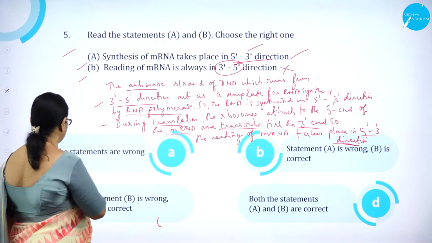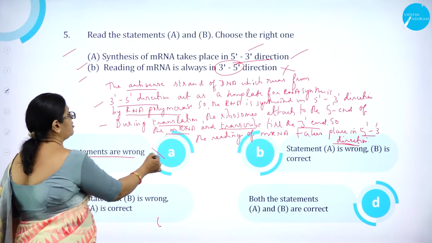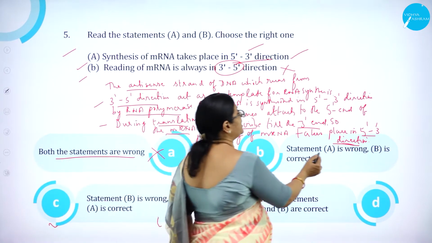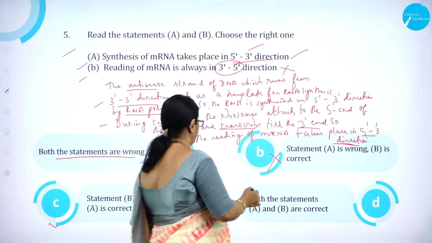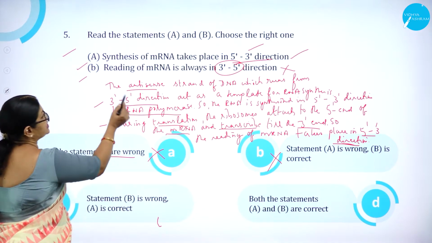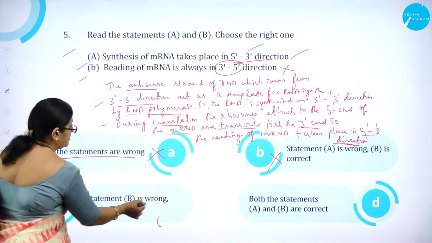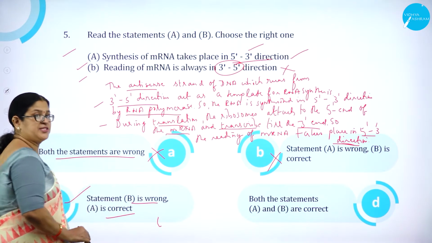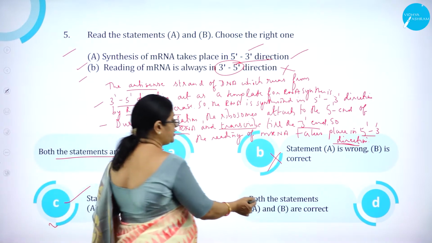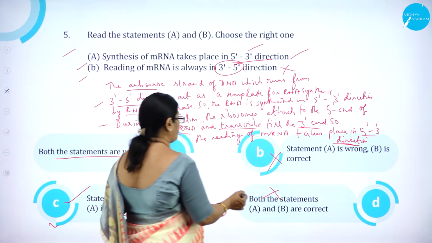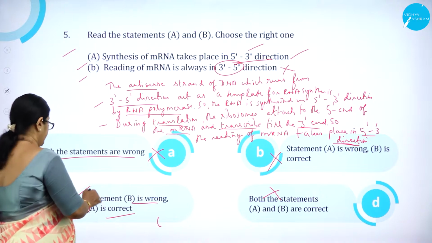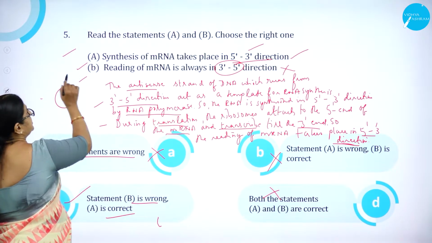Now let us see. Both the statements are wrong. Option A is wrong. Statement A is wrong and B is correct. Wrong. Here statement B is wrong and A is correct. Option C is correct. Here both the statements A and B are correct. Wrong. So here option C is correct.